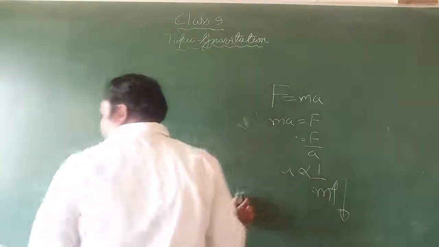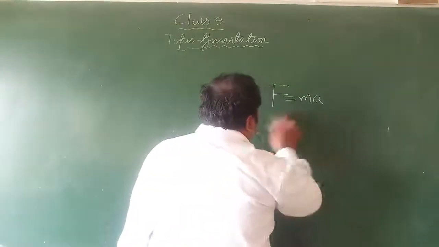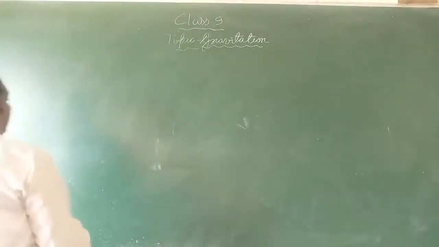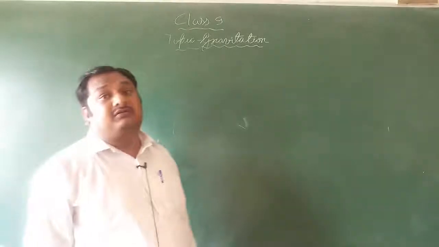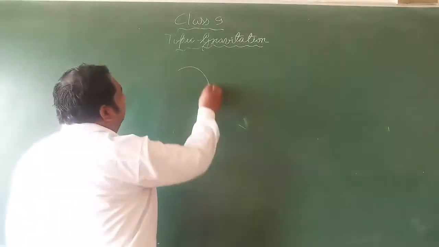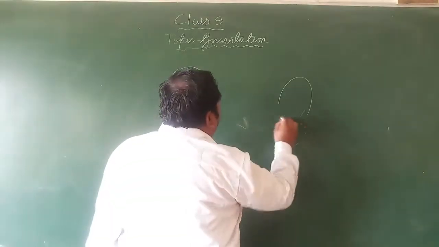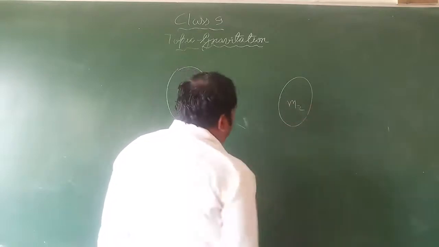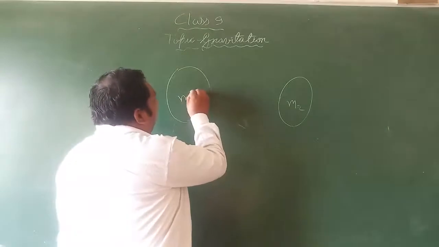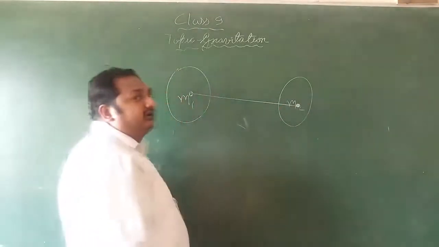Now, the universal law of gravitation. We are going to learn the universal law of gravitation. So what does this law say? Suppose you have two bodies. This is the mass m1 and another body has mass m2. You know that if the bodies have masses, they are going to attract each other. They are attracting from their center of mass. Center of mass you will learn in 11th class.